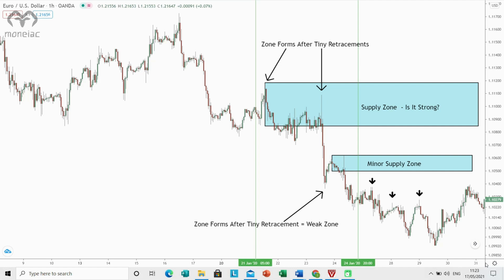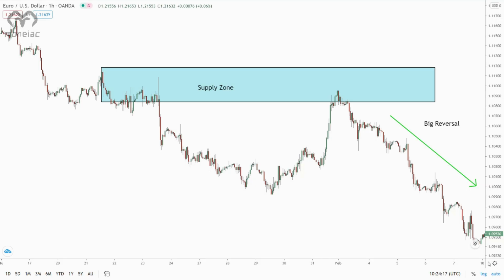We know it developed from the banks placing a significant number of sell trades into the market. Here's how it played out. Once price returned a few days later, a large reversal ensued. See the power now? While finding strong supply and demand zones will never be a walk in the park, the COT graph will give you a major leg up and make the process a whole lot easier. Try it out yourself for a while and you'll see what I mean.